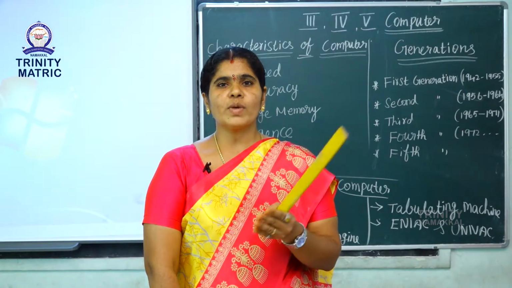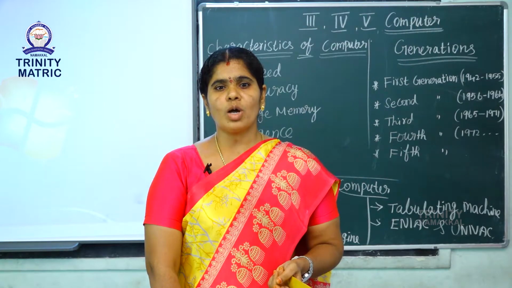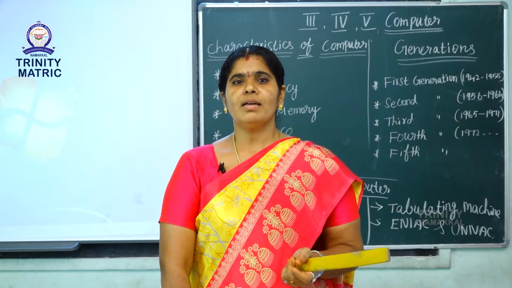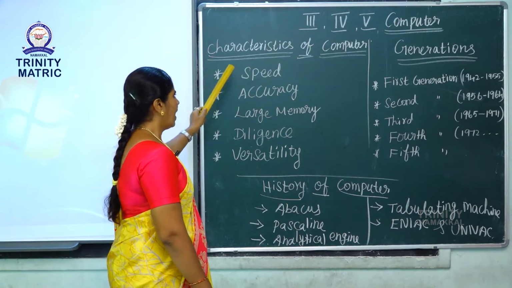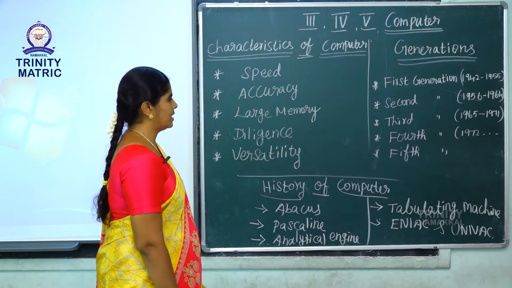All these processes can be done in one machine, that is a computer. So the computer is called a versatile machine. These are all the characteristics of a computer. One more time: speed, accuracy, large memory, diligence and versatility.